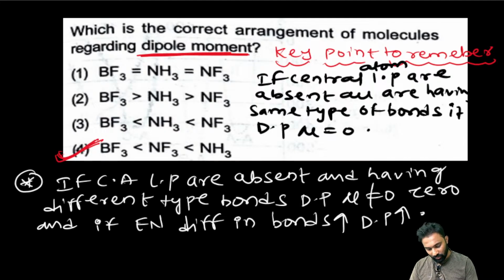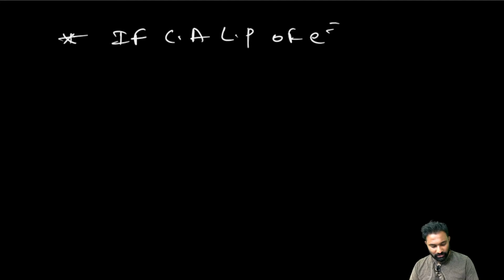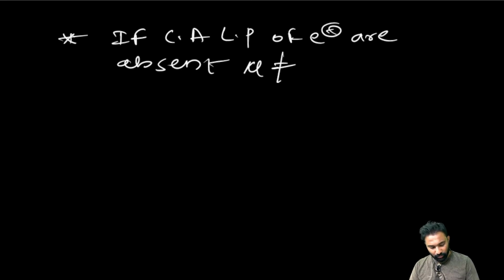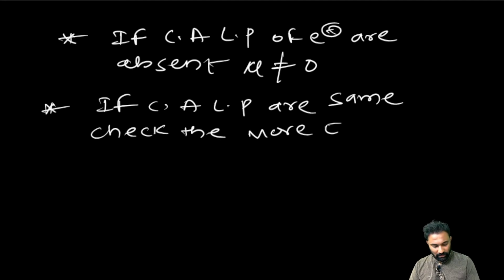Next, if the lone pair of electrons are present on the central atom, dipole moment mu is not equal to 0. If the central atom lone pairs are the same, check the more electronegative atoms.